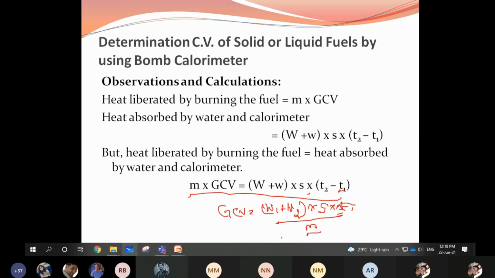So this is about the bomb calorimeter. In the next class we will see how to construct the bomb calorimeter, and based on it, we will solve some numericals. I'll take up numericals in the last class. Before that, we'll complete whatever left-out portions remain. Clear? Is this understood, or do you want me to repeat anything? Tomorrow also we will take up the bomb calorimeter construction part, and at that time I'll also explain how to take this GCV value.